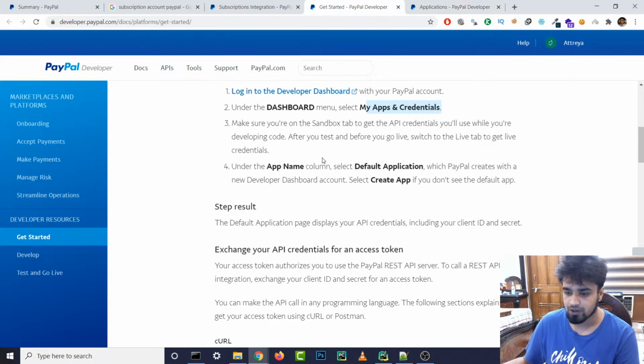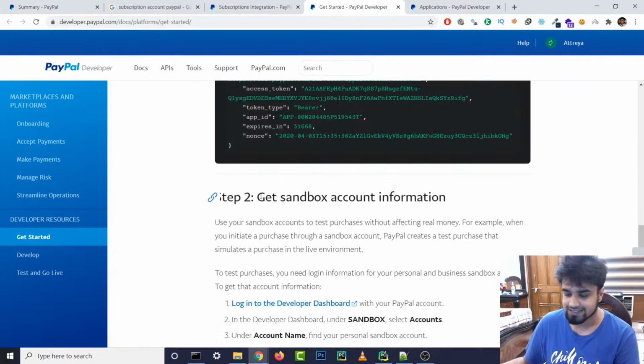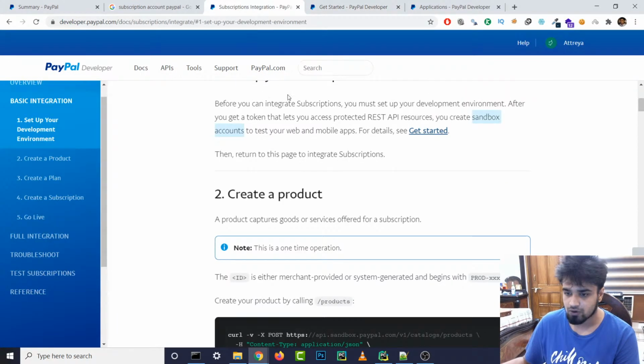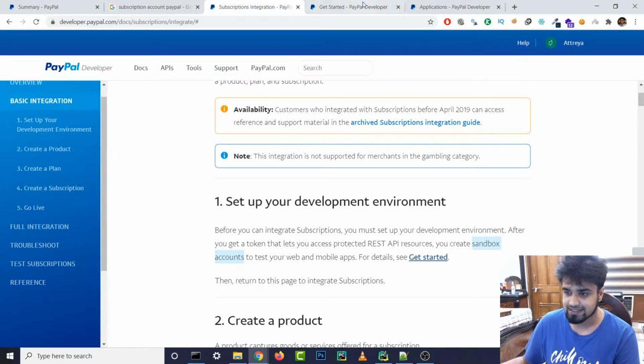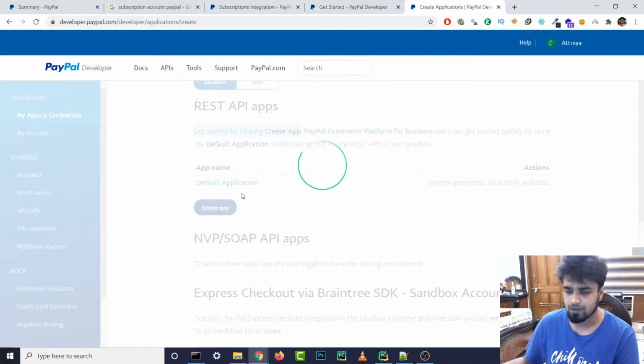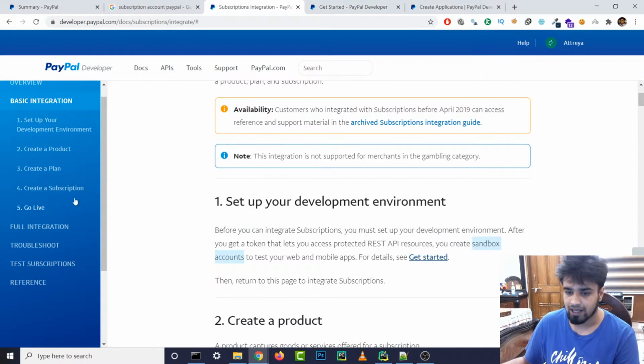If we go over here, I don't think we need all of this stuff. Get sandbox account information. We first need to create that sandbox account. So first let's create our sandbox account. What we are going to do is, first of all, create an app, then create a product, and then create a plan, right? Product, create a plan. Perfect.